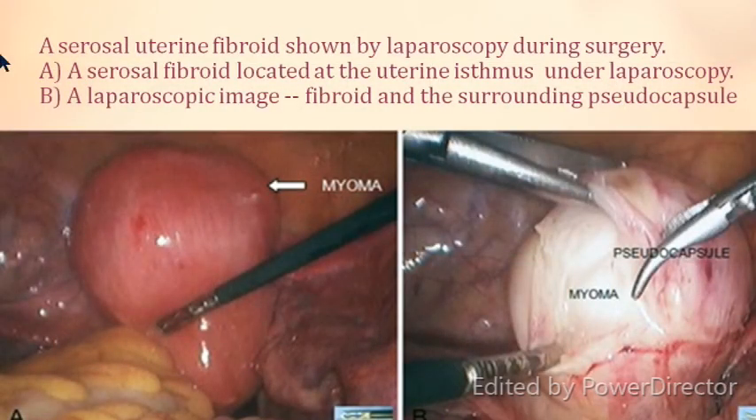Coming to the serosal, when you do a laparoscopy, this is the laparoscopy picture. This is a large globular subserous fibroid which is located at the uterine isthmus seen at laparoscopy. Appreciate that it has a capsule, and you can do a myomectomy by removing this capsule. In this picture, the surgery is being done by removing the myoma by removing the pseudocapsule. So you can enucleate the myoma by the capsule layer.